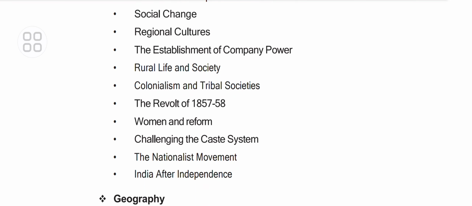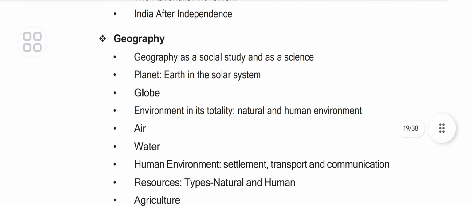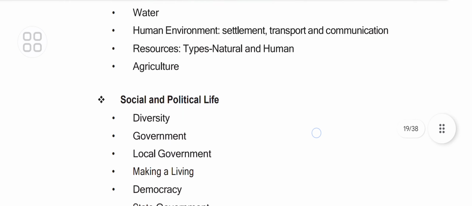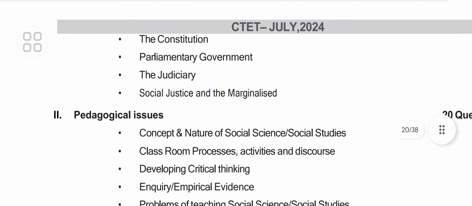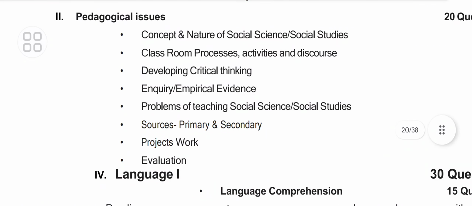rural life and society, colonialism and tribal society, geography as a social study and a science, planet, globe, environment, air, water, human environment. Then social and political life like diversity, government, local government, making a living, democracy, state government, understanding media, unpacking gender, constitution, pedagogical issues to be understood.